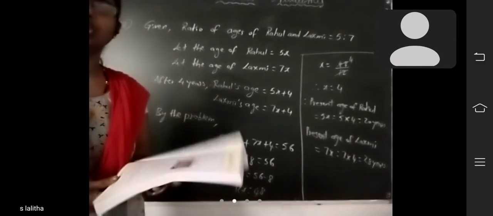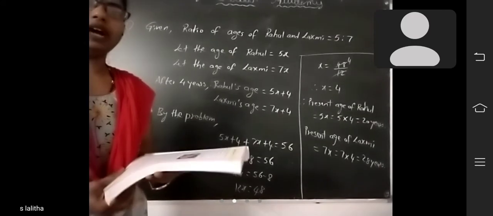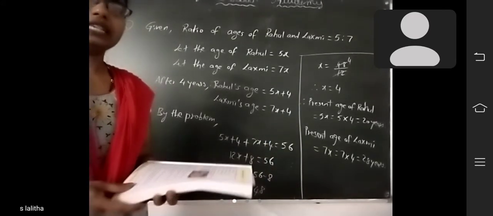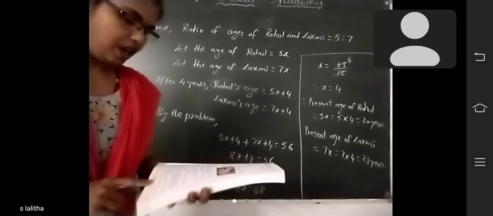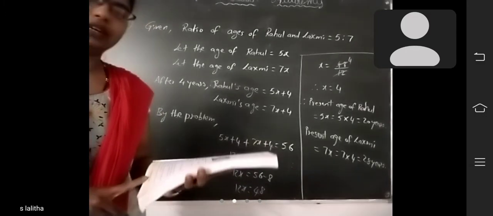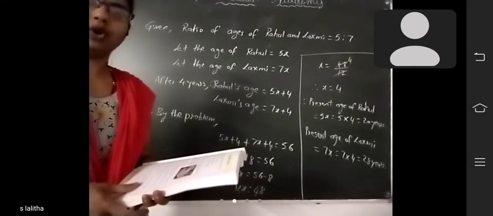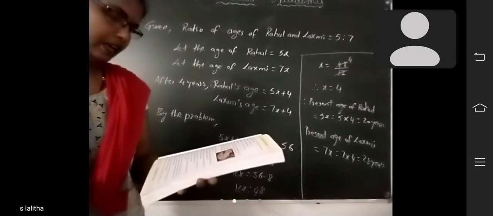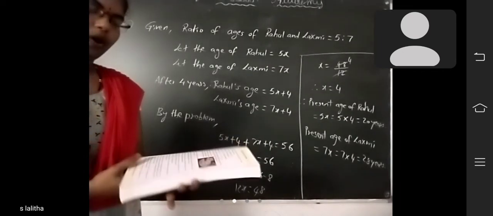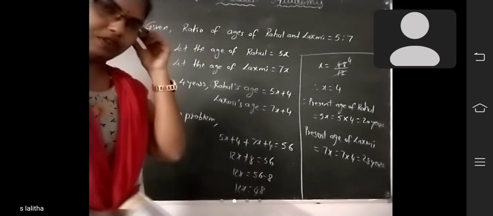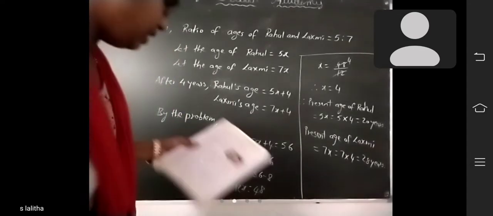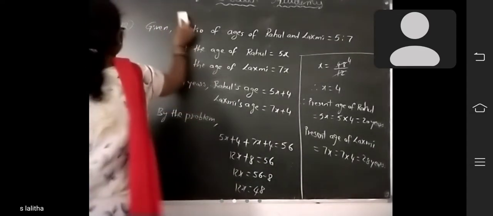So total questions given, how many questions given? 180 questions given. For every correct answer they give 4 marks. Okay. And for wrongly answered or unattempted questions, how many marks given? -1 mark from the total corrected answers. So he got total marks 450. How many questions did he get correct? You should find out. Okay.